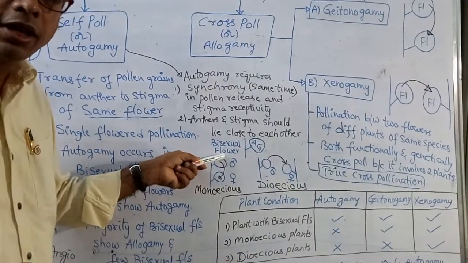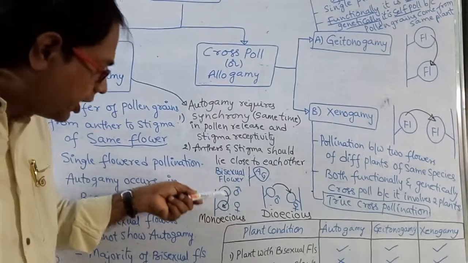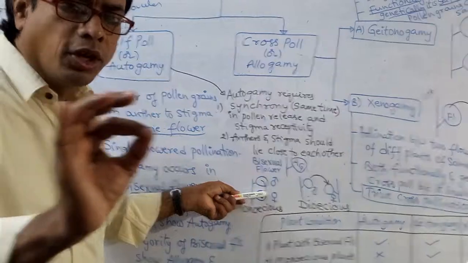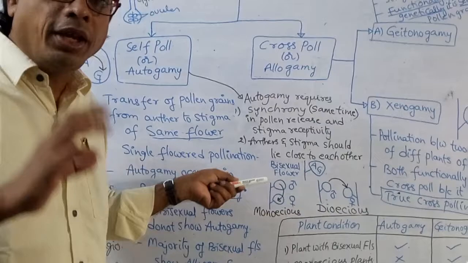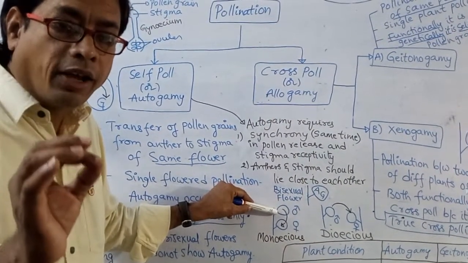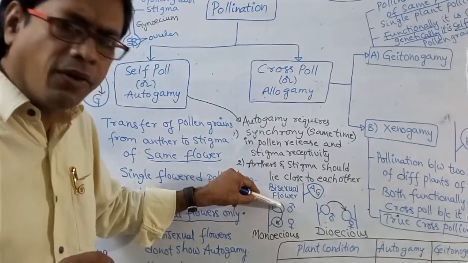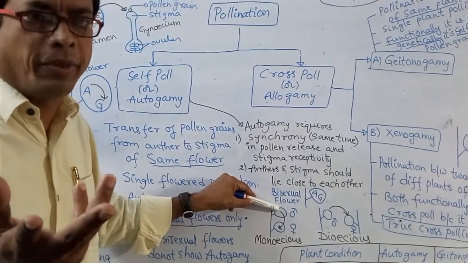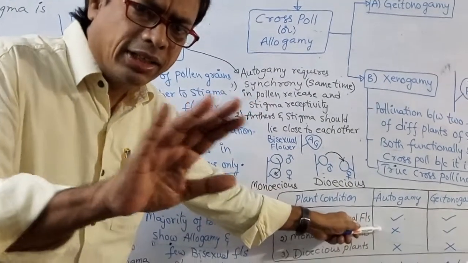What is a male flower? It contains only androecium, no gynoecium. A female flower contains only gynoecium, no androecium. Isn't it? So, is there an occurrence of autogamy in monoecious plants? Autogamy means the pollination requires how many flowers? One flower only. Here the male flower has only androecium, so there is no chance for autogamy to occur. So in monoecious plants, autogamy does not occur.